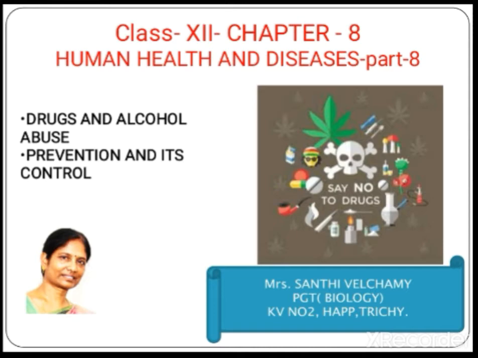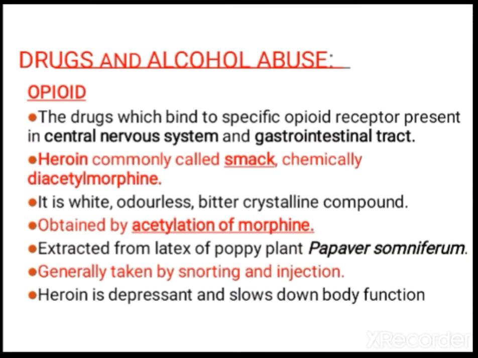Okay children, so today let us study the drug and alcohol abuse. The first category is opioid. These are the drugs which bind to the specific opioid receptor present in the nervous system and gastrointestinal tract. Heroin, commonly known as smack, and the chemical name of this is diacetylmorphine. This is one type of opioid drug.